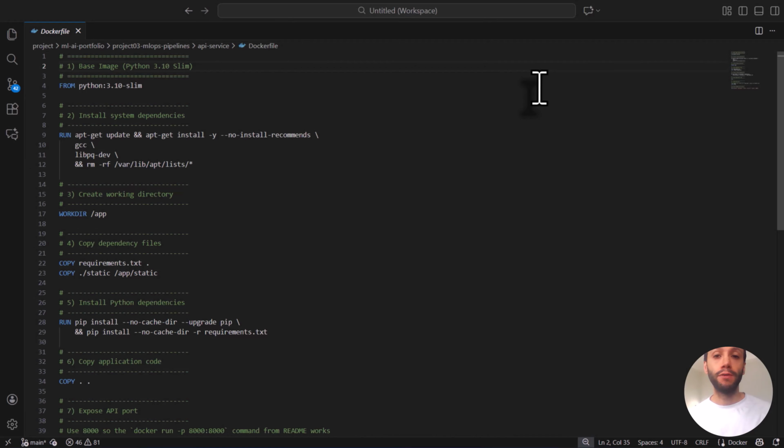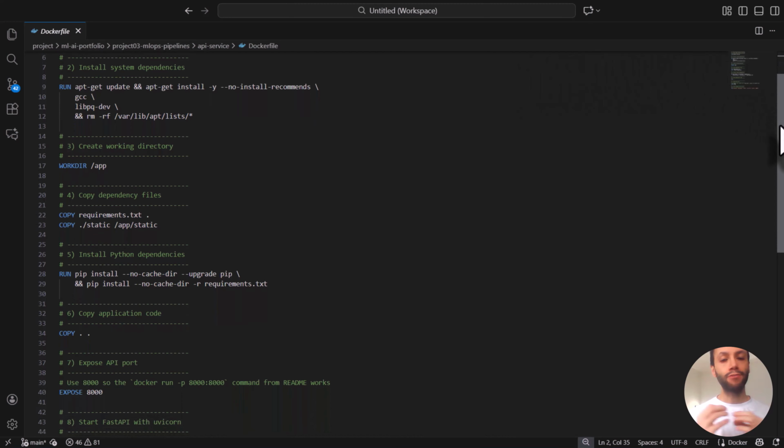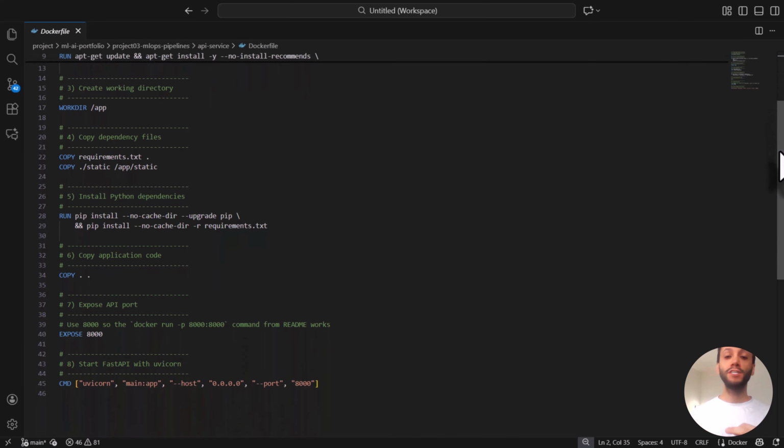After preparing the requirements file, the next major step was to containerize the API. This is a key part of the MLOps lifecycle because Cloud Run only deploys applications that run inside a Docker container. A Dockerfile defines exactly how the application should be built: which Python version to use, which system libraries are needed, which Python packages must be installed, how to copy and run the FastAPI app, and which port the service will listen on.